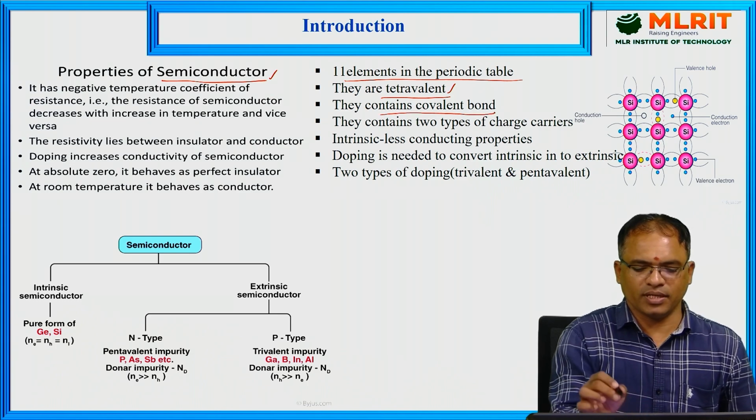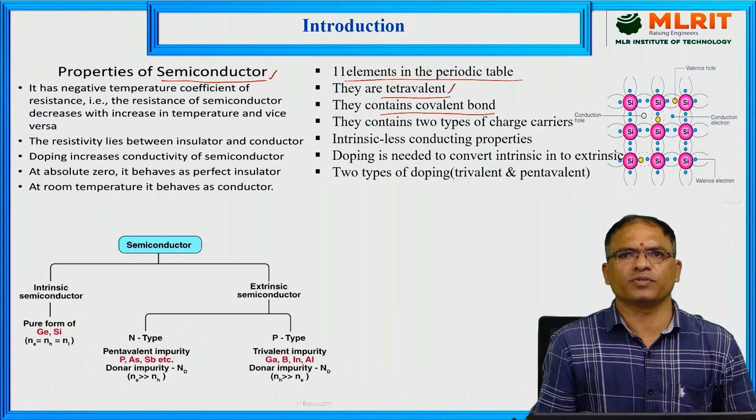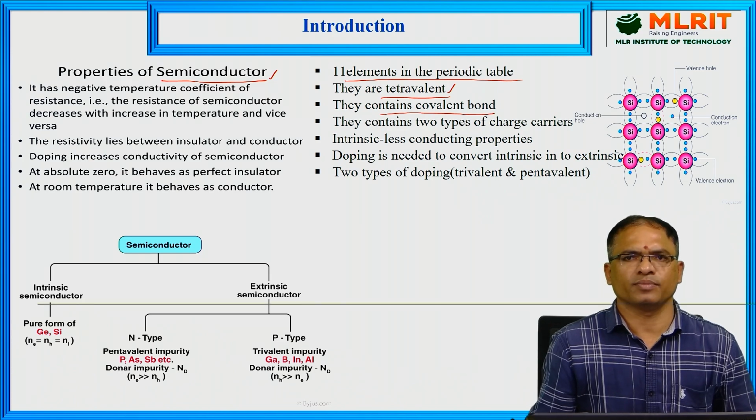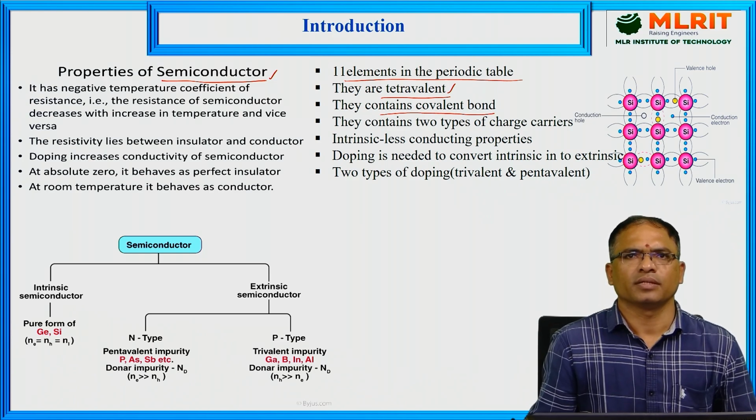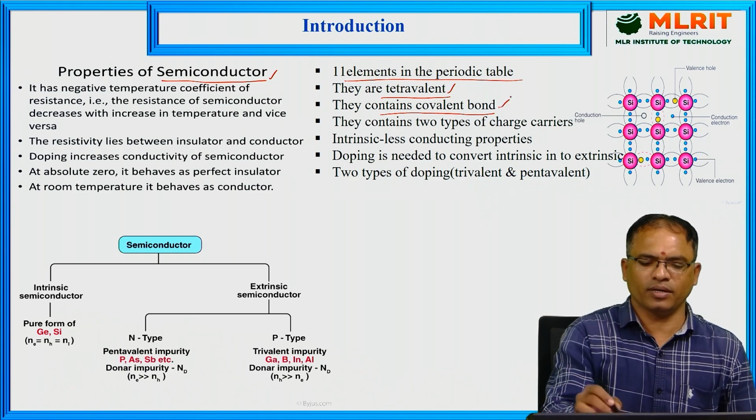Most of the semiconductors contain covalent bonds. They are covalent in nature. A covalent bond is the bond formed due to sharing of valence electrons between the atoms. In the case of semiconductors, this happens. That's why semiconducting elements possess covalent bonds.